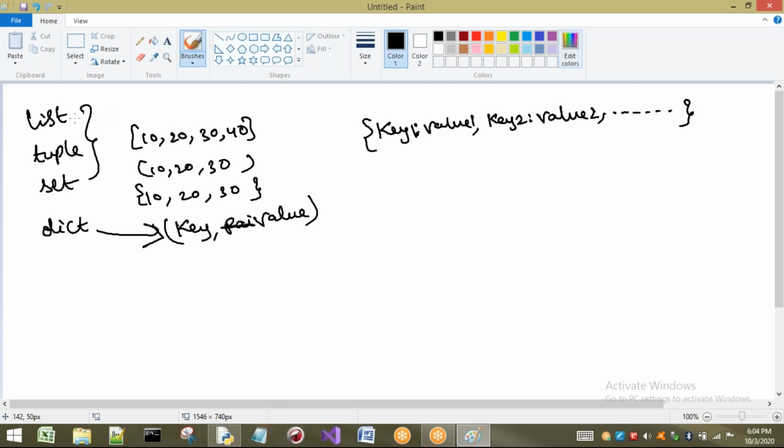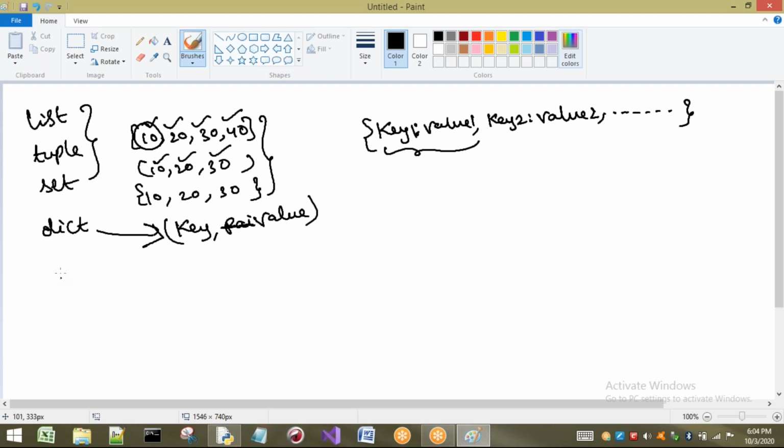So till now we have seen list, tuple and set, where we store a group of elements as a single object. Here we have only single elements. But if you want to store a group of objects as key value pairs, then a single value inside a dictionary has a key and a value. There is no concept of key value in list, tuple and set. There is only the key value concept in our dictionary. This is the first point we have to understand.